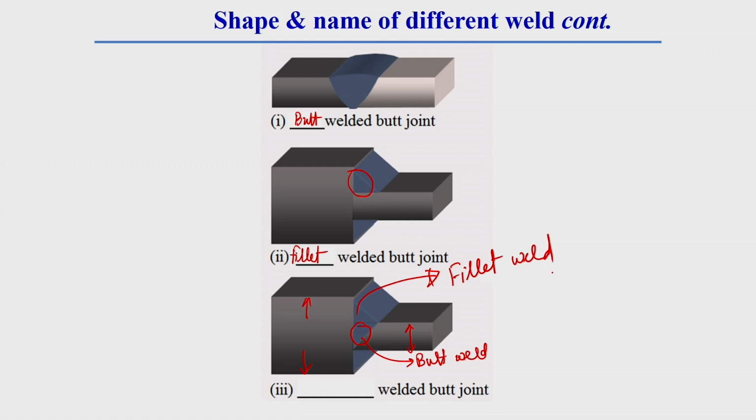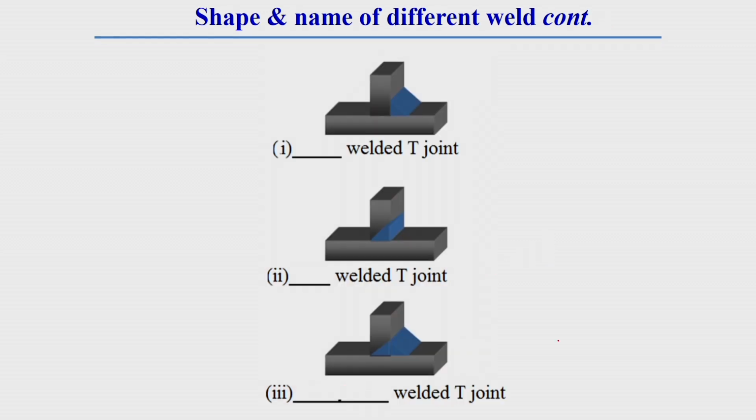As these two different types of weld are put together, this is called compound welded butt joint. So the weld which we made here is generally a compound welded butt joint.